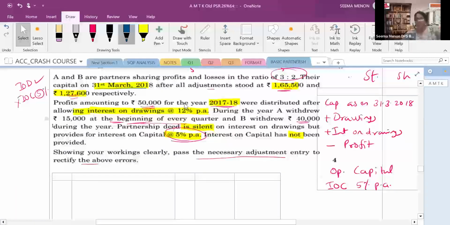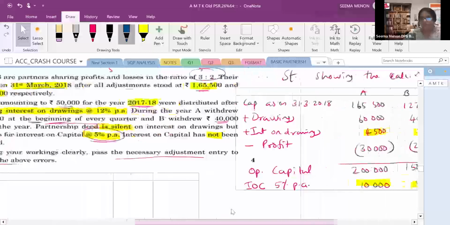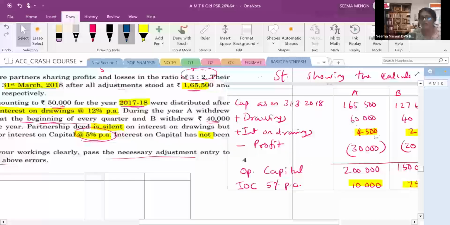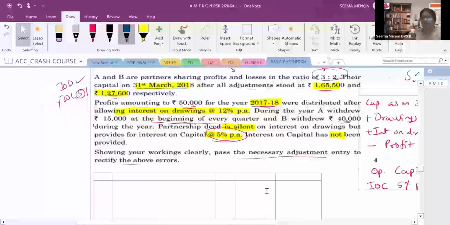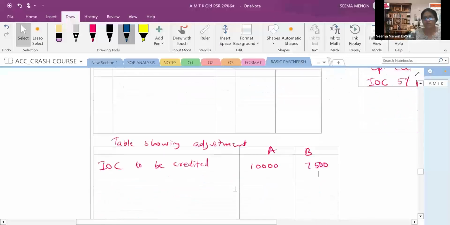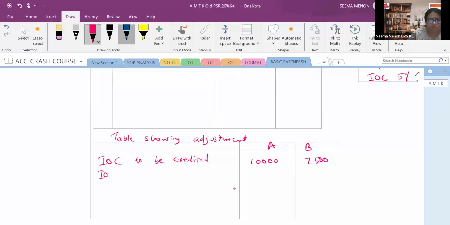That means already debited. Now what they will do? They will have to reverse it. Okay, interest on drawing already they debited. That is 4,500 and 2,400. Now this is to be reversed. Okay, interest on drawings to be reversed. Reversed means already इसको debit कर दिया. Reverse करेगा तो what they will do? They will have to credit that.